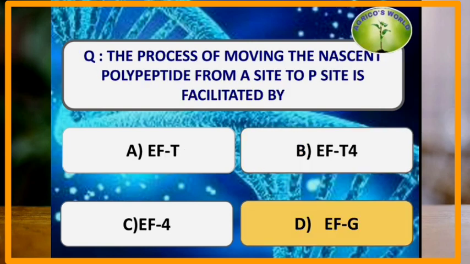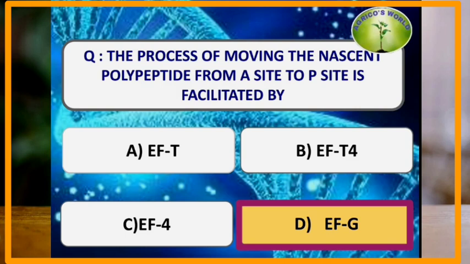The process of moving the nascent polypeptide from the A site to the P site is facilitated by EFG, and it also moves the uncharged tRNAs to the E site.